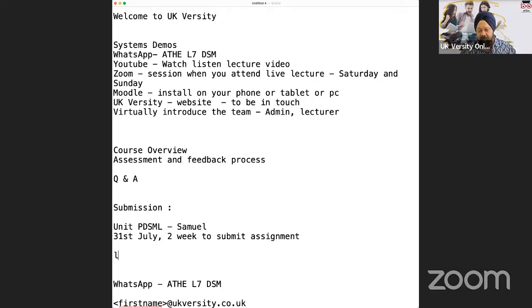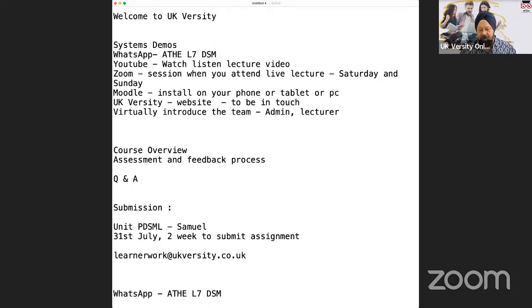Now, the assignments are to be submitted by email, to learnerwork@ukversity.co.uk. When you submit an assignment, you will get an acknowledgement receipt, which will say, thank you for making the submission, we have received your assignment, and now it will be marked, and you would get feedback in 3 to 5 working days,